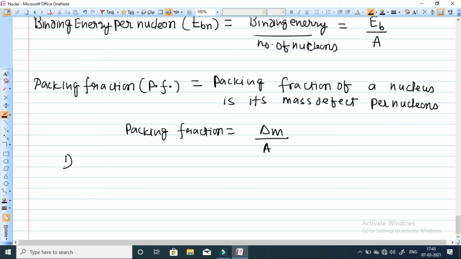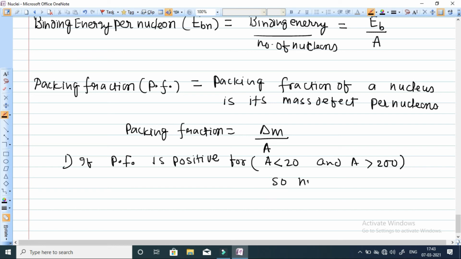Now, packing fraction is positive for atomic mass number A less than 20 and A greater than 200. If packing fraction is positive, the nucleus is unstable.